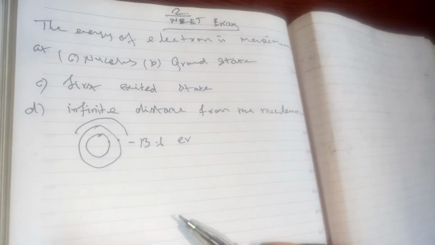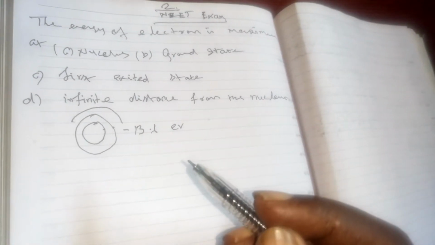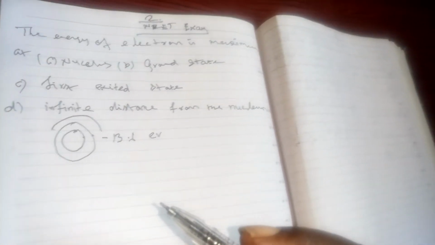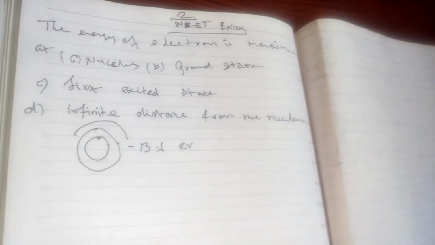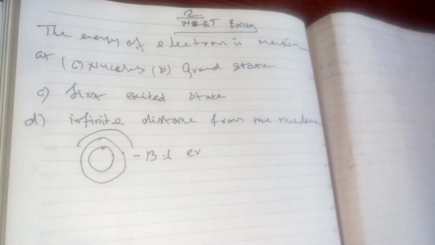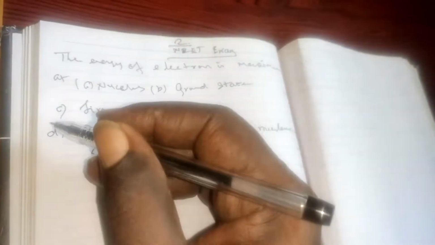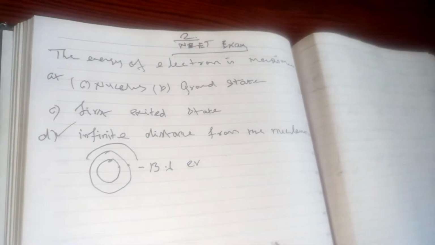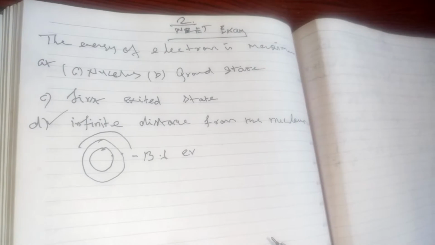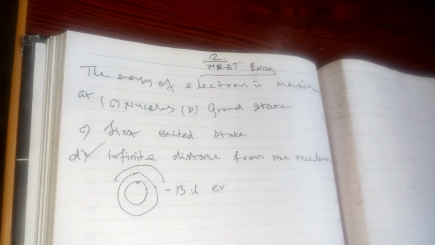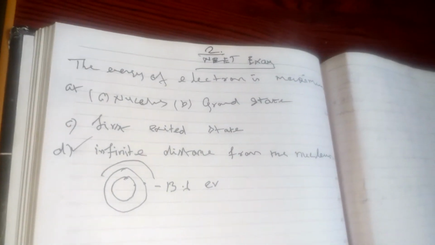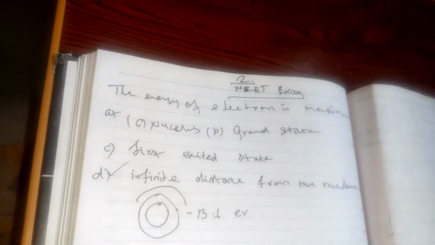There is no force of attraction at infinity. So when the electron is at infinite distance from the nucleus, the electron will get maximum energy. So D is the right answer. When the electron is at infinite distance from the nucleus, the electron will get more energy. This is the first question.